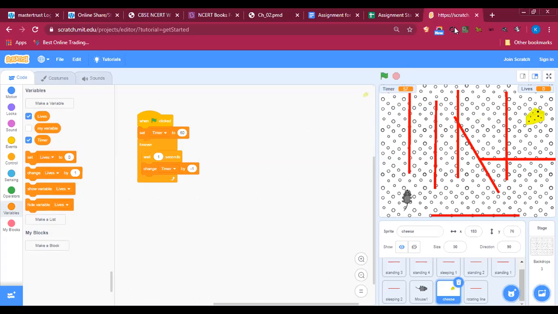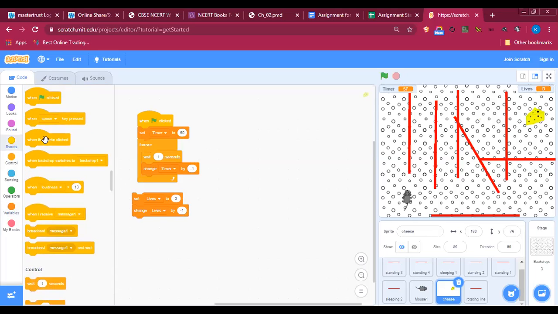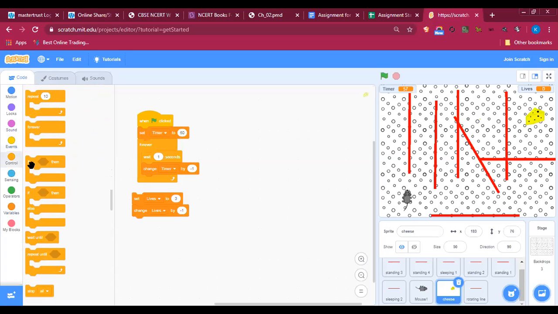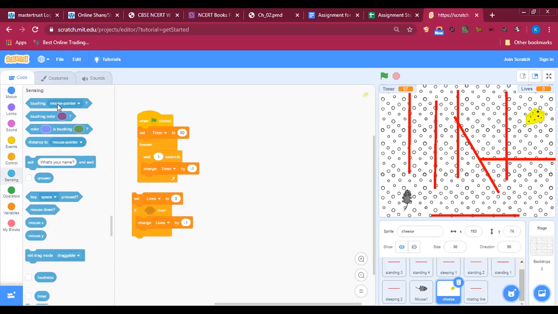No, but we have to count, right? How are you going to reduce the count? So lives count will start with 3, correct? Yes. So we have to first set lives to 3. Then we have to change lives by -1 if we are touching, if mouse is going to touch, right? Then sorry, you have to do this on the mouse, in fact, because if mouse is touching, correct?